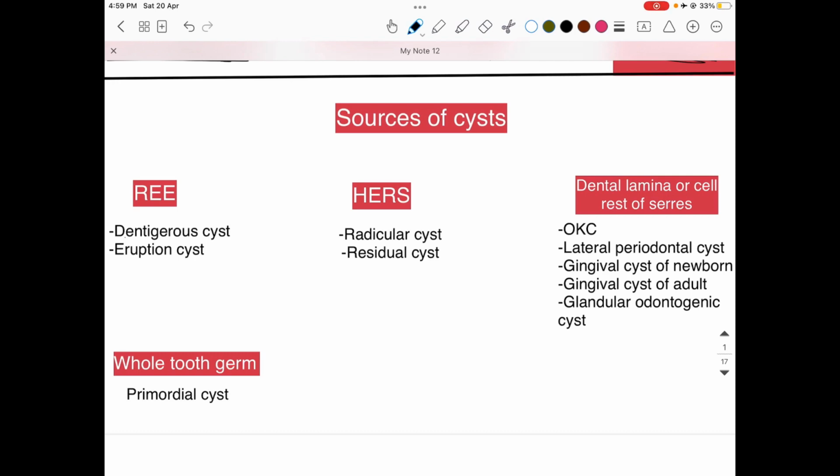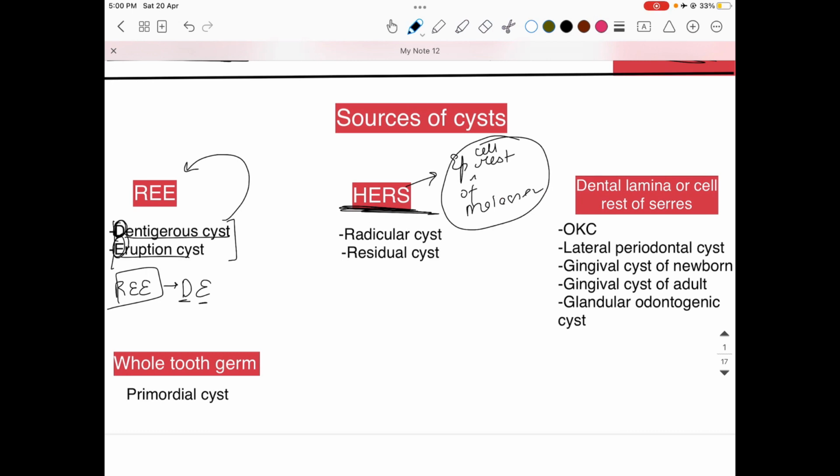For example, the dentigerous cyst and the eruption cyst, they both originate or arise from the reduced enamel epithelium. Okay, we can remember it as DE. So for reduced enamel epithelium, you remember D and E, dentigerous and eruption cyst. The second is Hertwig epithelial root sheath, HERS. Epithelial cell rest of Malassez is the name which we give to the remnants of Hertwig epithelial root sheath, which we all are aware of. So the radicular cyst and the residual cyst, they both arise from HERS, Hertwig epithelial root sheath.